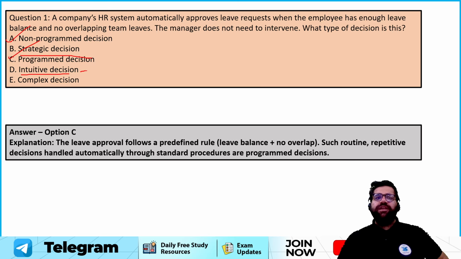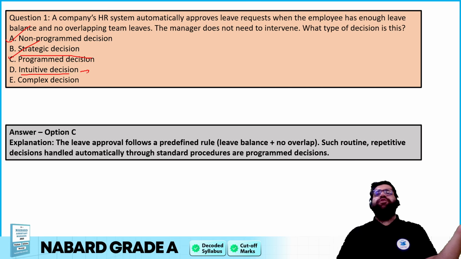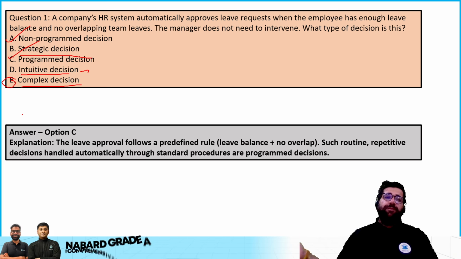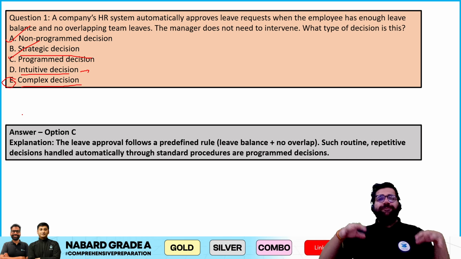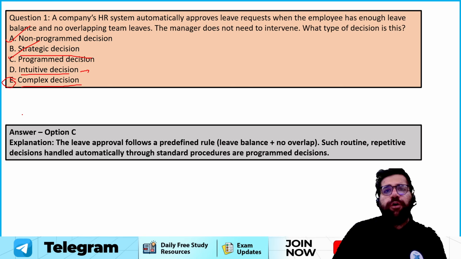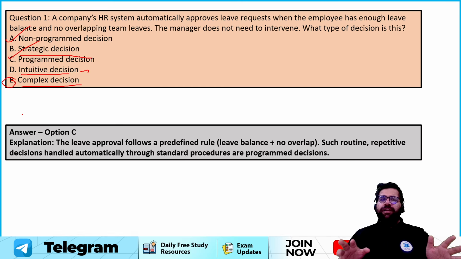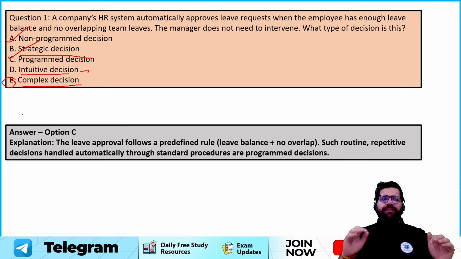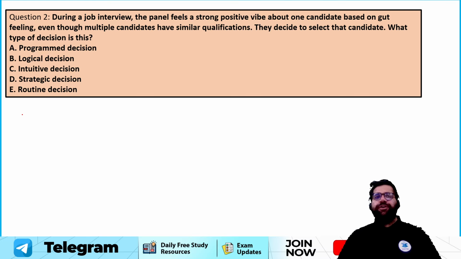Intuitive decisions are something which you take on your gut feeling. It's like, I think this will happen, so you take that particular decision. You don't have any logic, but you think that it will happen, so you make that decision. Complex decisions are kind of non-programmed only. Complex decisions are like a mathematical problem, wherein you have to invest too much time to get an answer. So you can say non-programmed decision is a classic kind of complex, or vice versa is also true, right? So non-programmed can be complex, complex can be non-programmed. Very easy. Now let's move to question number 2.